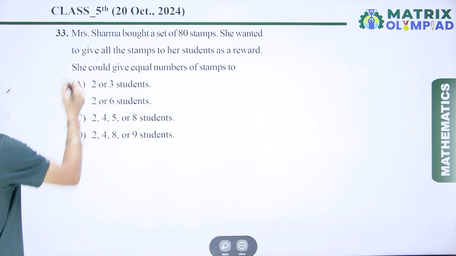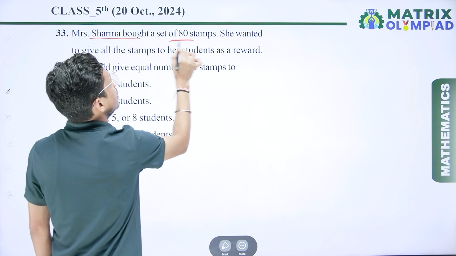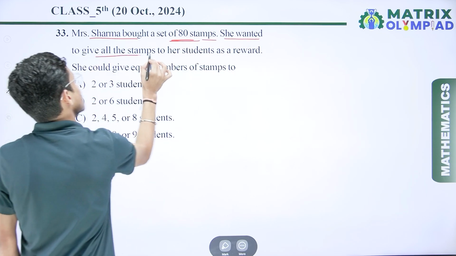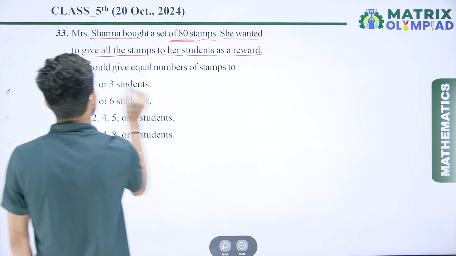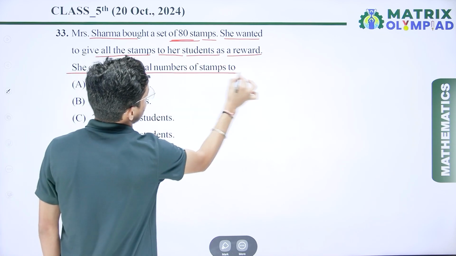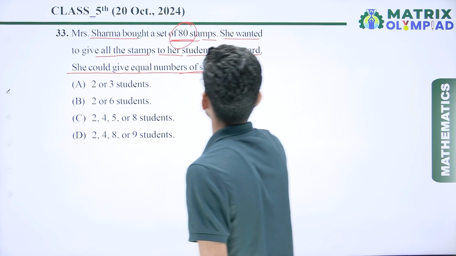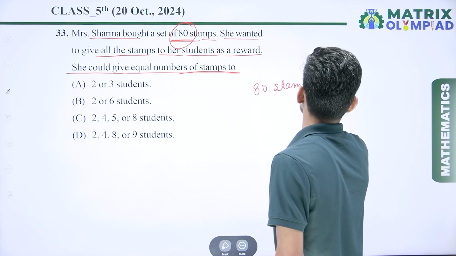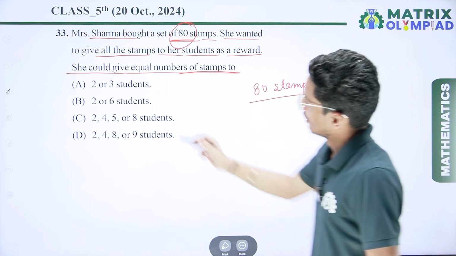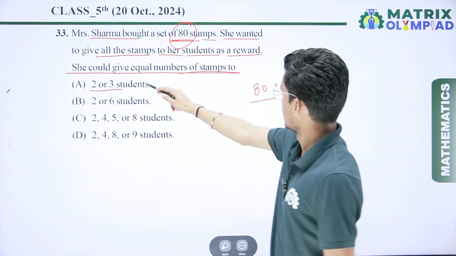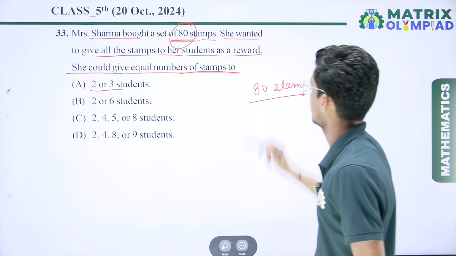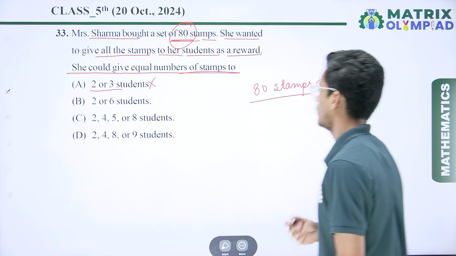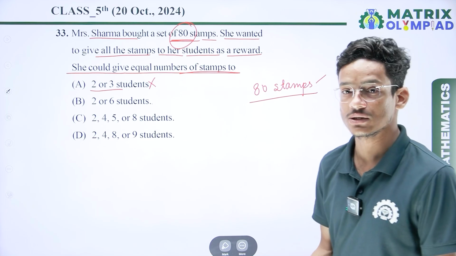So now the next question is that Mrs. Sharma bought a set of 80 stamps. She wanted to give all the stamps to her students as a reward. She could give an equal number of stamps. So here we are given the total number, a set of 80 stamps. So we can solve with the help of the options for 2 and 3. I can say that 80 is divisible by 2, but 80 is not completely divisible by 3. So this one is wrong. If I talk about the second one, 80 is completely divisible by 2, but 80 is not completely divisible by 6.